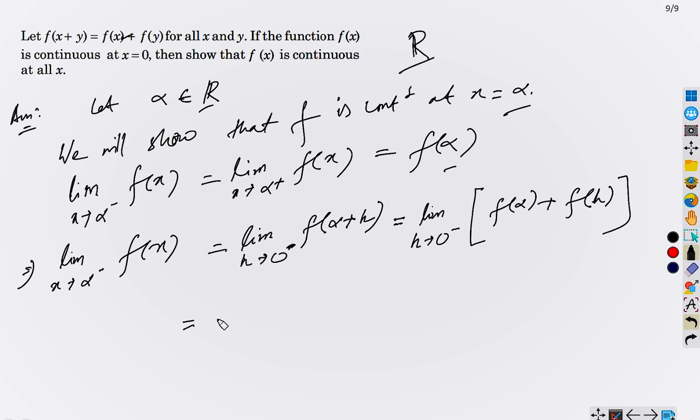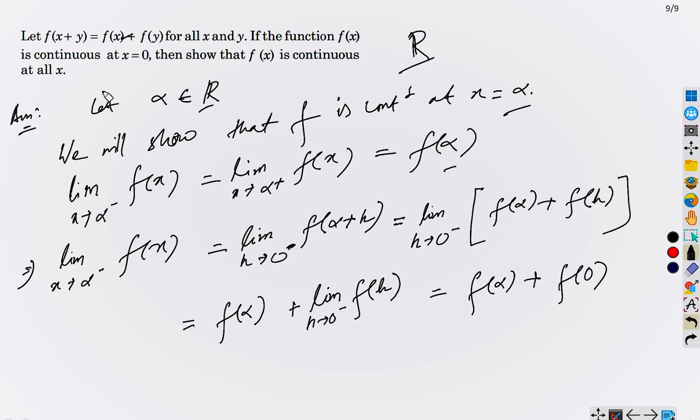This equals, since alpha is h free now, we can put this outside of the limit, plus limit h tends to 0 minus of f(h). Correct? But since f is given to be continuous at x equals 0, this is the left hand limit at 0, and this we can write as f(0), because f is continuous at 0. Therefore left hand limit at 0, right hand limit at 0, and f(0) all are equal.